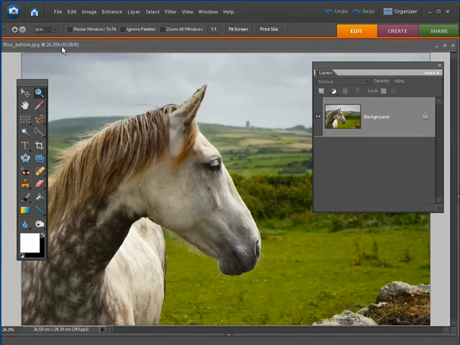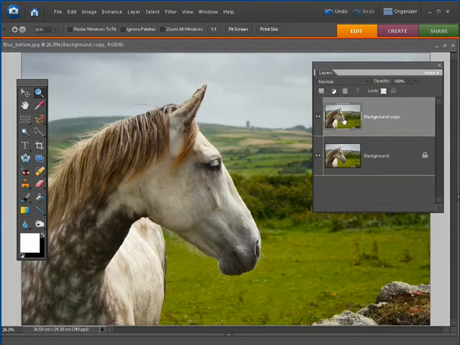It's called blur_before.jpg. So let's kick off by copying our background layer to start with, and to do that just drag the layer thumbnail to create a new layer, and that creates our copy. Next thing to do is to select the horse to create a mask that will protect the horse from being blurred later. And to do that, there's a very simple way.